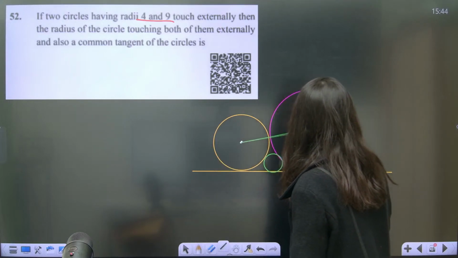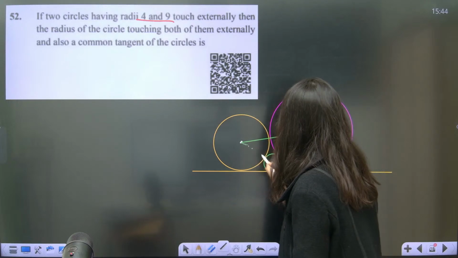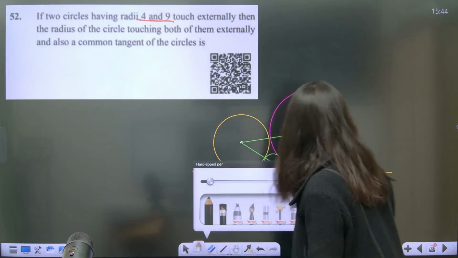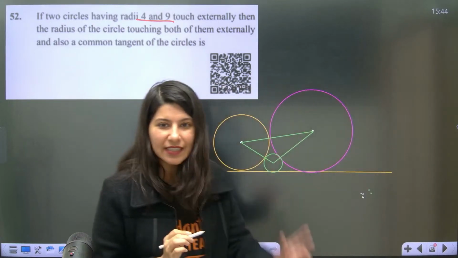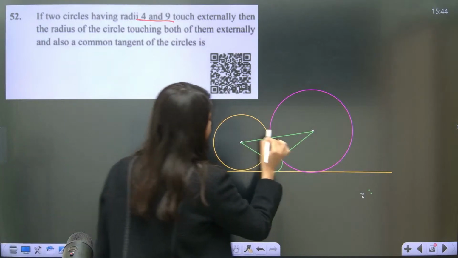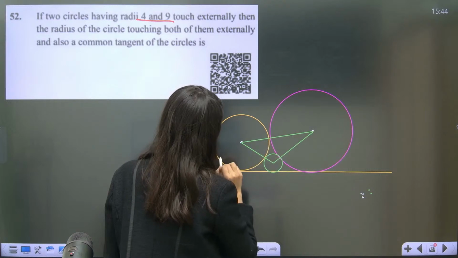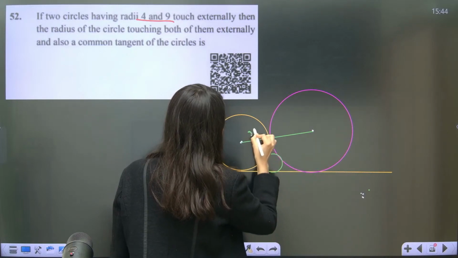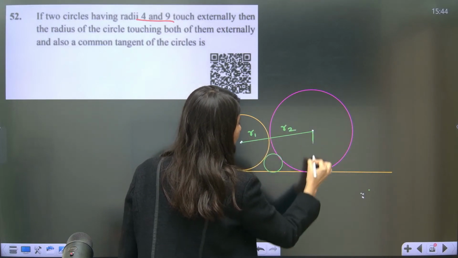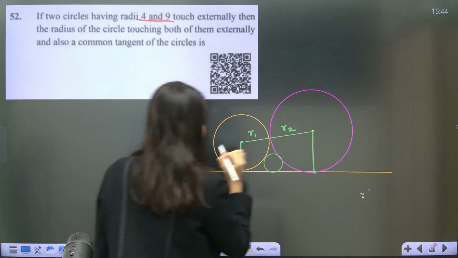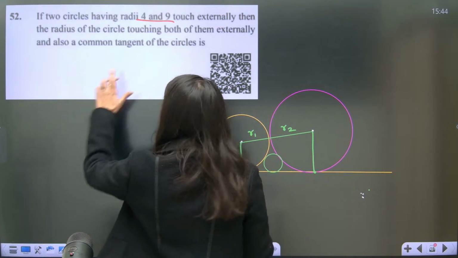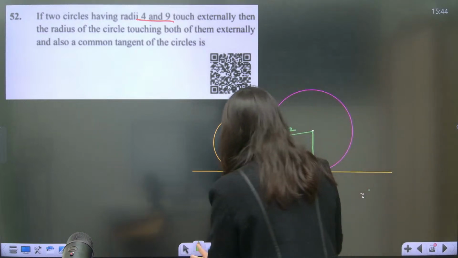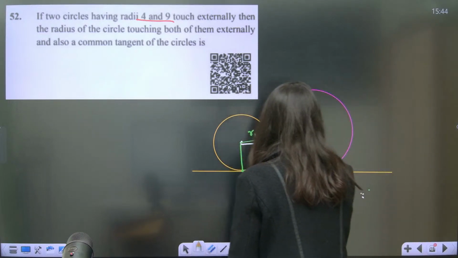So this is how it will look like. Then this is also it. Now I am going to do some construction which is not at all a very big deal. So this radius is R1, this radius is R2 and I am going to drop this. They are talking about the radius of this small circle, so only geometry is something which we have to figure out. I am going to join this from here till here.